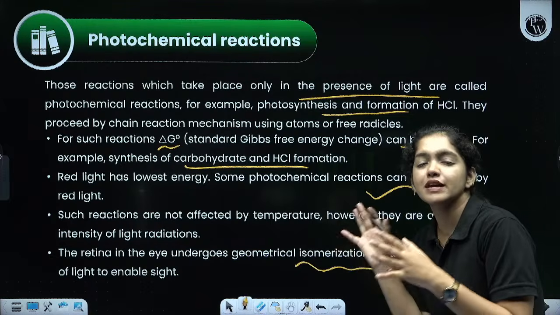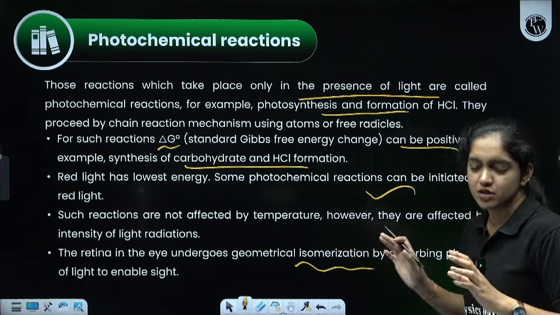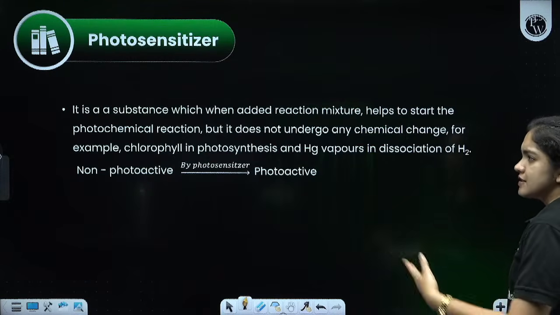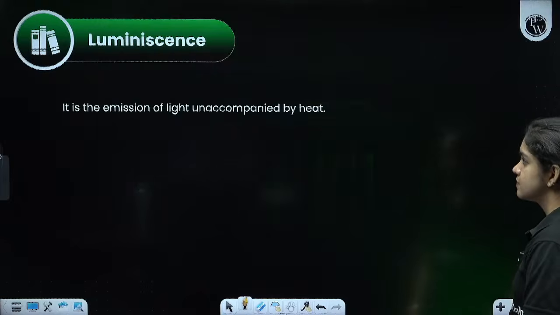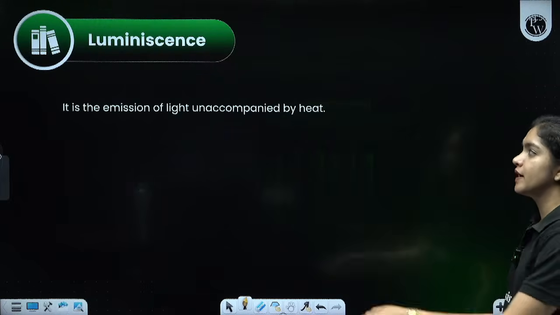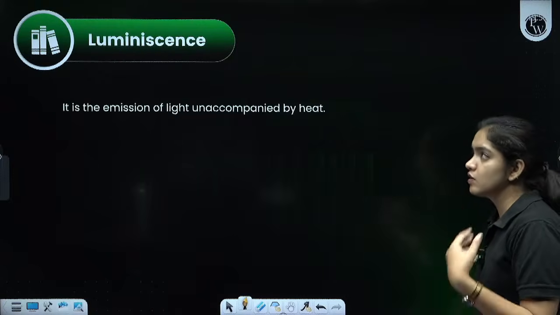This is for the NEET syllabus. I just added this one. Okay, is that clear? For the NEET. And this is also for the NEET one. What is luminescence? It's the emission of light unaccompanied by heat. Emission of light, that is luminescence.